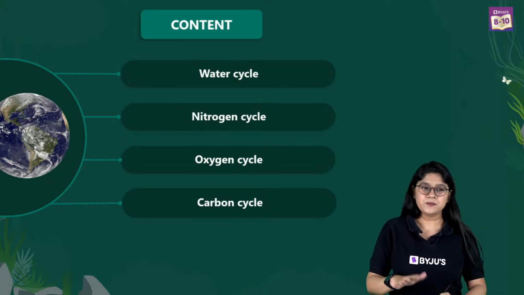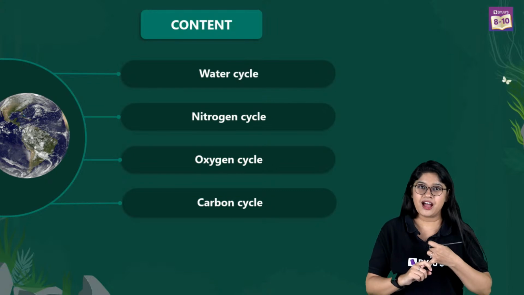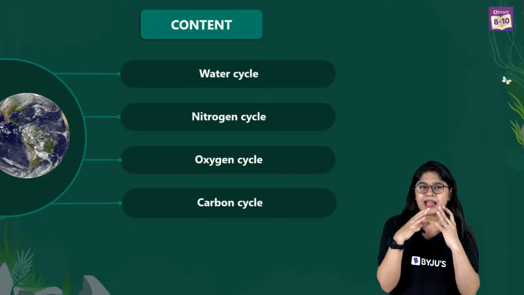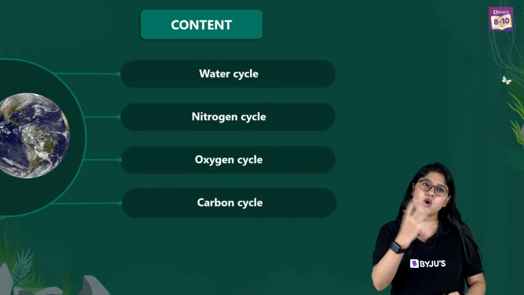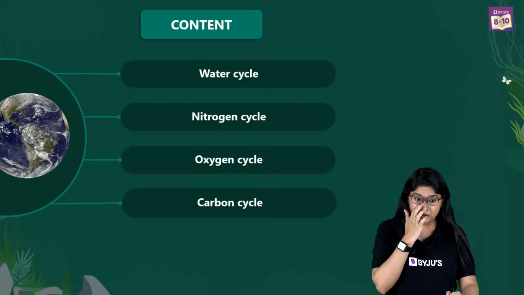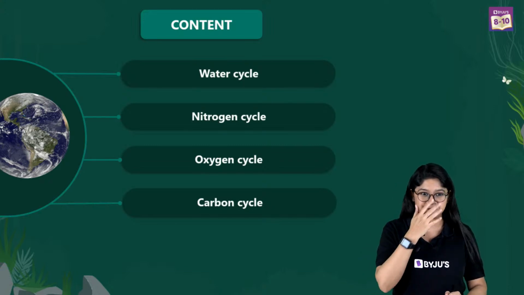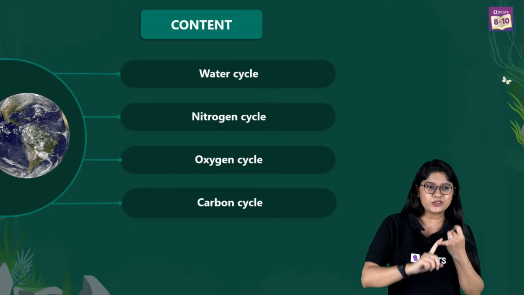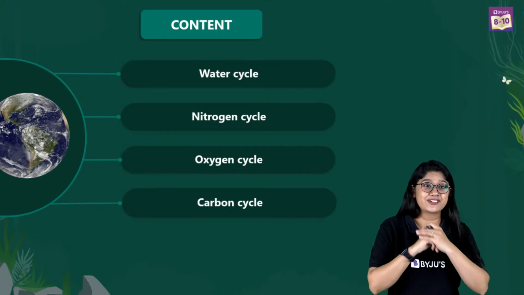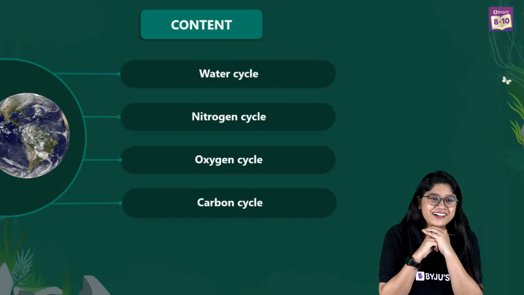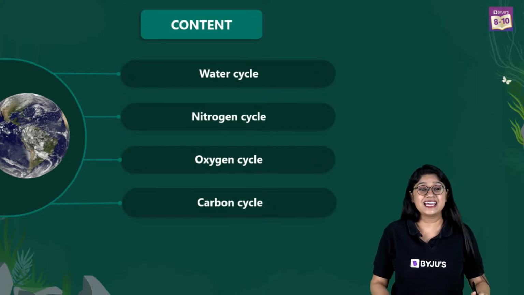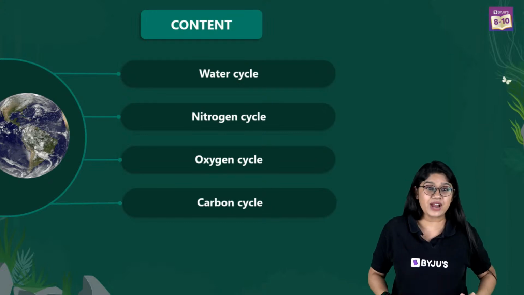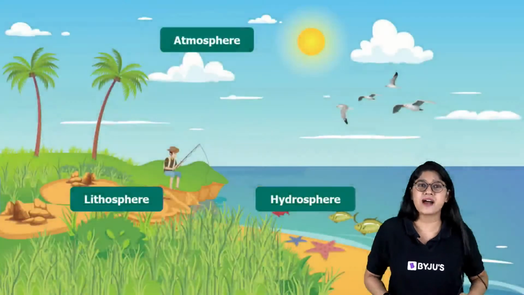Now, if I ask you, we have the atmosphere, we have the hydrosphere, and then we have the lithosphere. All of these three combined together, what do we call them, right? What is the one term which we call it when we have all of these three together? Yes, come on, everyone. Very good, Ritvik. Very good, Vishal. Very good, Himanshu. You're absolutely correct. We call it the biosphere, right?